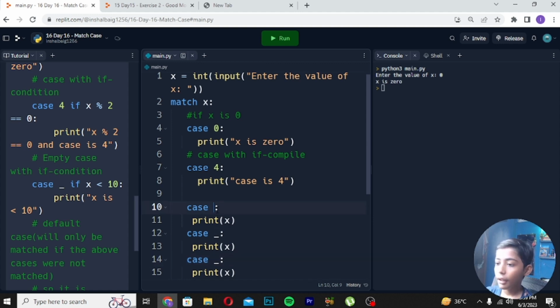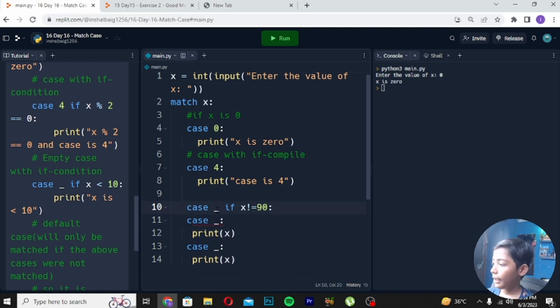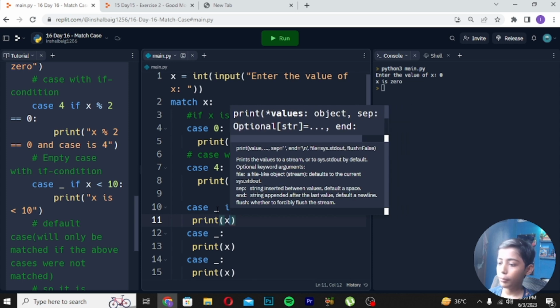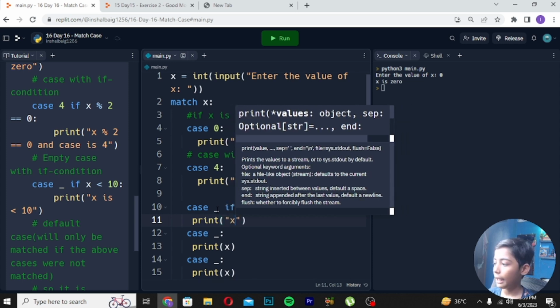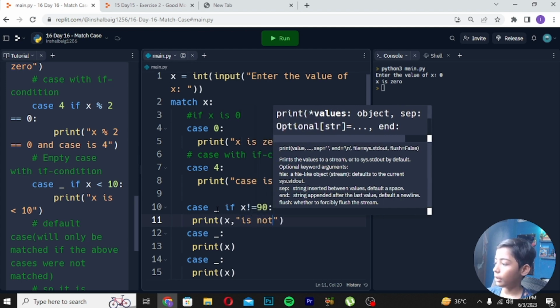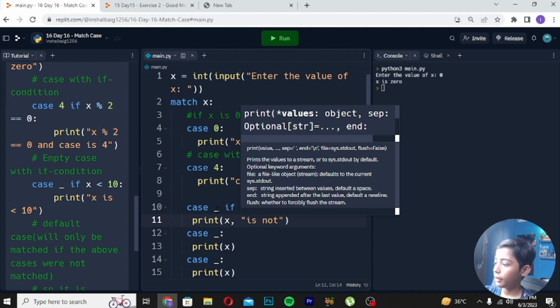Here we can write if x should be 90, then print x, comma, is. And now we write is not 80, and it's not 90.